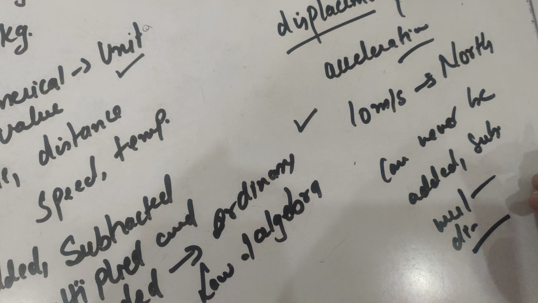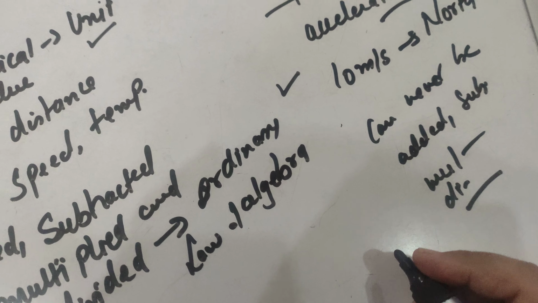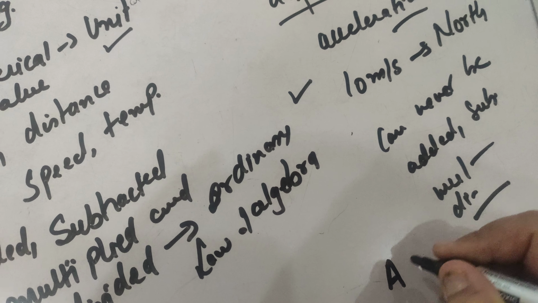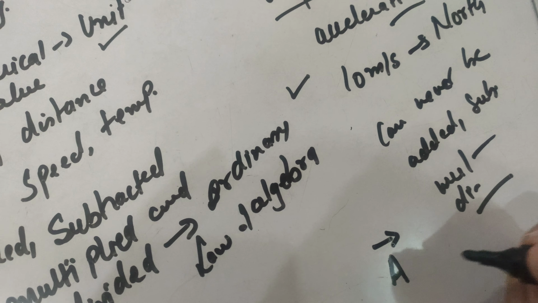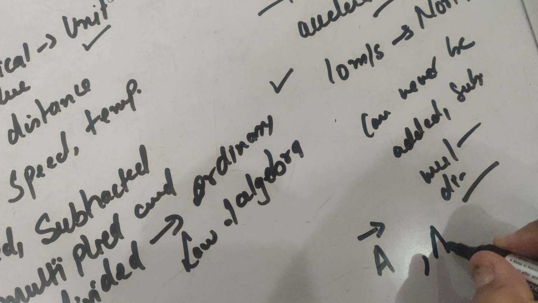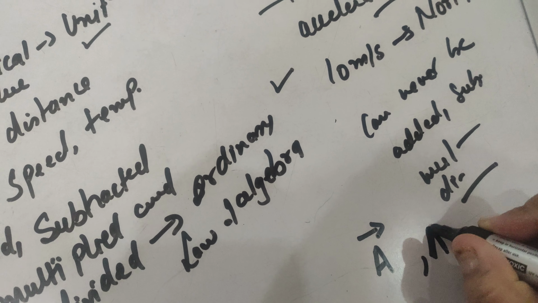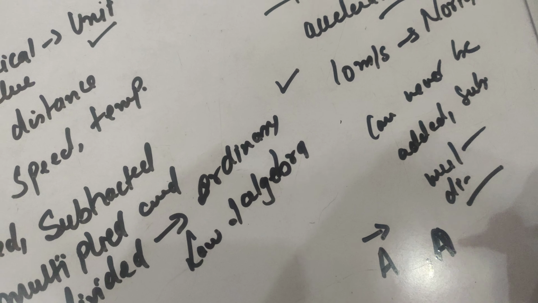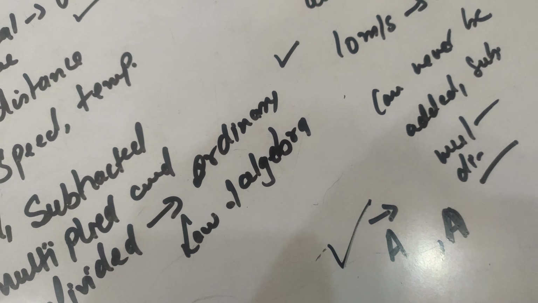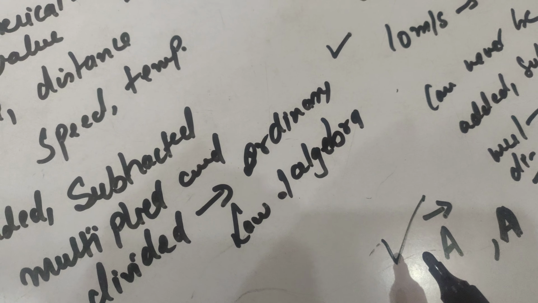And if we talk about the representation, vector quantities are always represented by a letter with an arrow over its head, or we can represent it with a bold letter. That is also a representation of a vector, but more specifically we always follow this arrow representation.